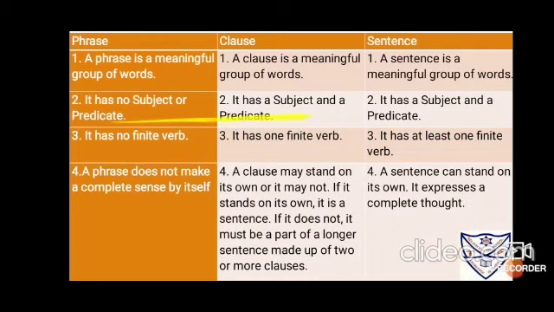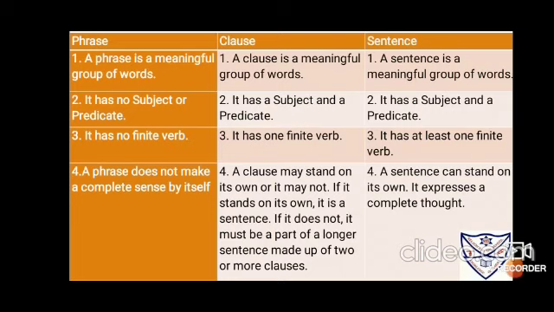There's a difference you can see over here between a phrase, a clause, and a sentence. A phrase is a meaningful group of words. A clause is a meaningful group of words, and a sentence is also a meaningful group of words. But a phrase will not make complete sense. Number 2, a phrase has no subject or predicate. A clause will have a subject and a predicate, and a sentence also has a subject and a predicate.